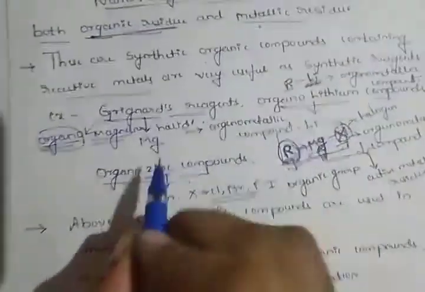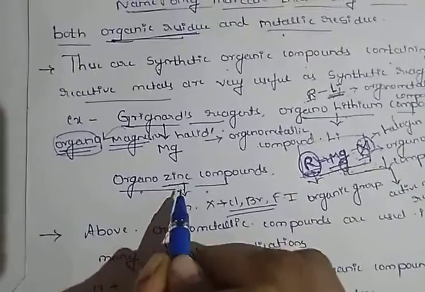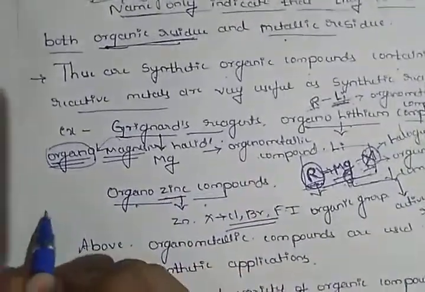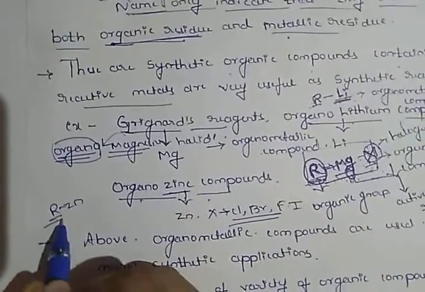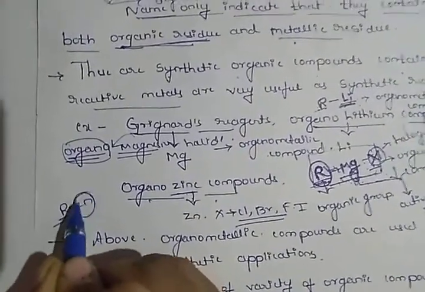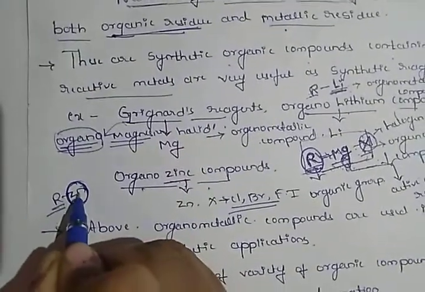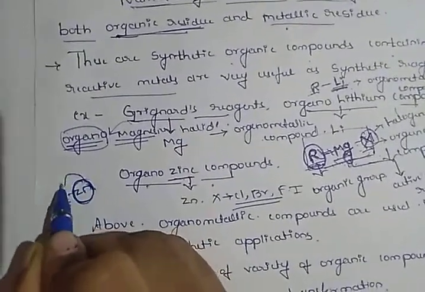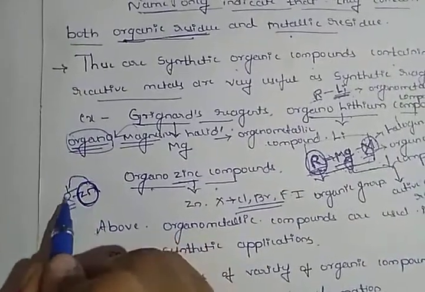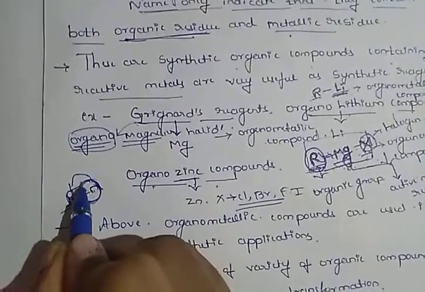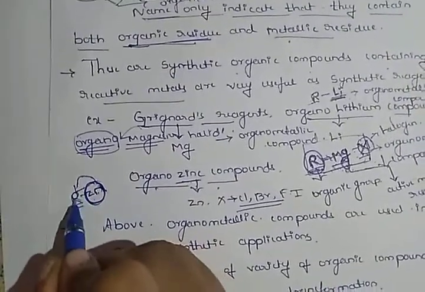Totally, an organometallic compound means an organic compound containing an active metal residue. This is RZn. R is the organic group, and here the active metal is zinc. Zinc is present as an active metal in the organic group.